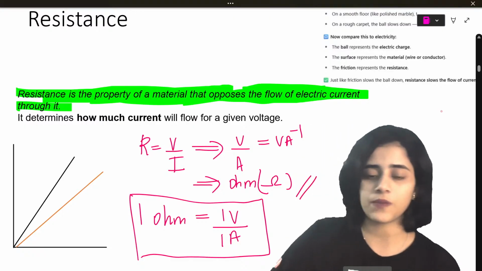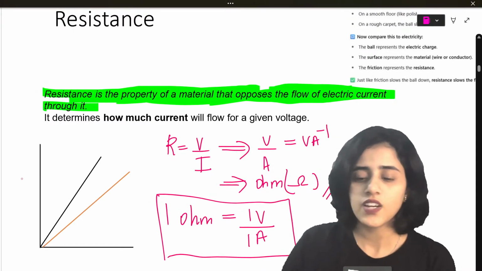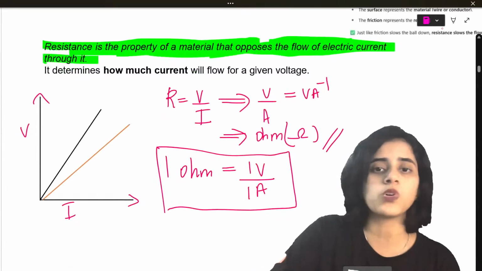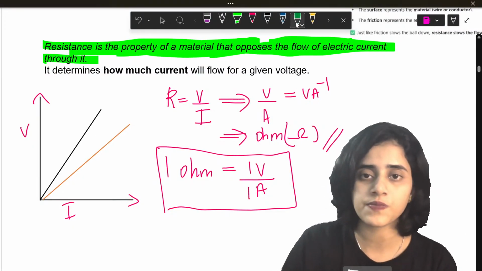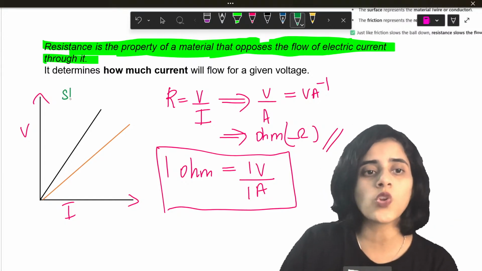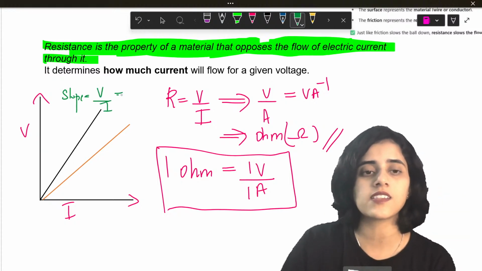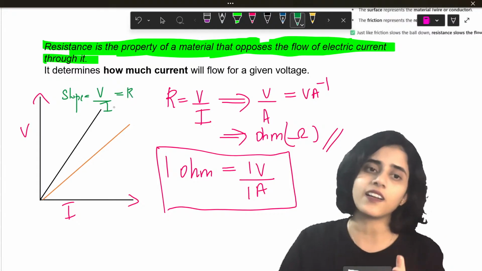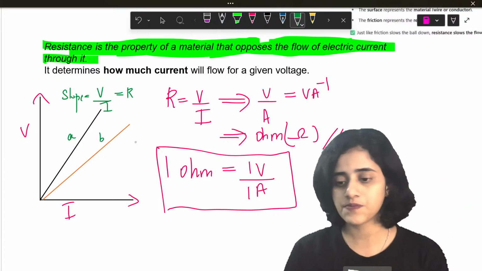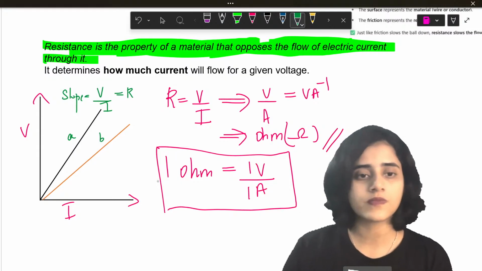Now, imagine I take a graph with voltage on the x-axis and current on the y-axis. If I draw 2 lines, these two have a different slope. So what would the slope of this graph be? The slope is basically change in y-axis divided by change in x-axis. V by I is R. So if you take the slope of graph A or graph B, you will get the resistance.